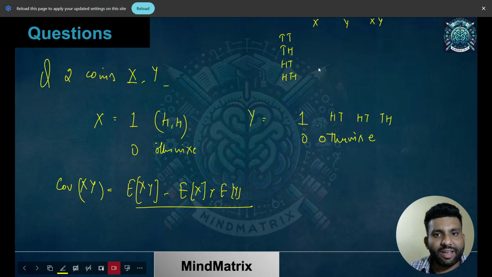So what will be x? X will be 1 over here only. Apart from that, it will be 0 for each of the other conditions, when we had tail, tail, head, head, tail.